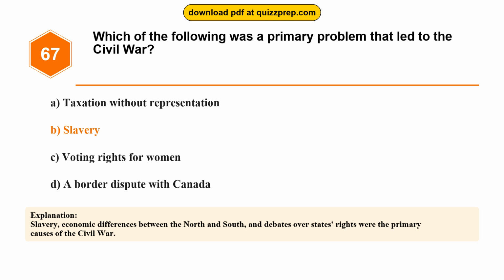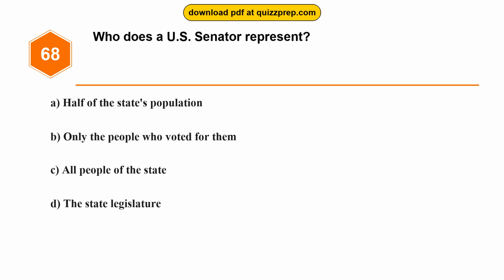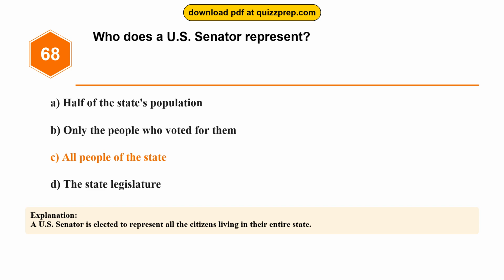Question 68. Who does a U.S. Senator represent? Option A half of the state's population, Option B only the people who voted for them, Option C all people of the state, Option D the state legislature. The correct answer is option C, all people of the state. A U.S. Senator is elected to represent all the citizens living in their entire state.